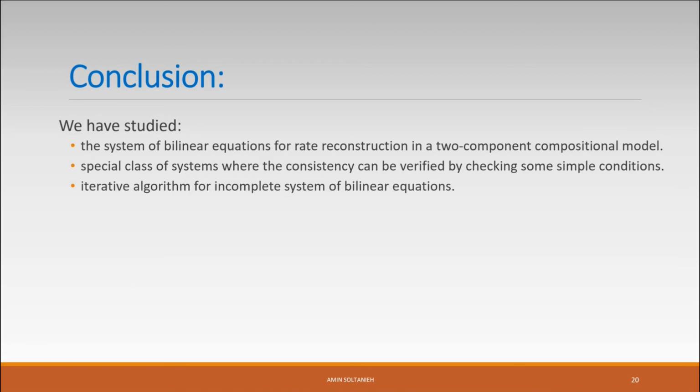We have also introduced an iterative algorithm to solve incomplete systems of bilinear equations, and the runtime comparison is studied in a case study, and we show that using lemma 1, it is like 40% quicker than a Gurobi solver, which is a commercial solver.